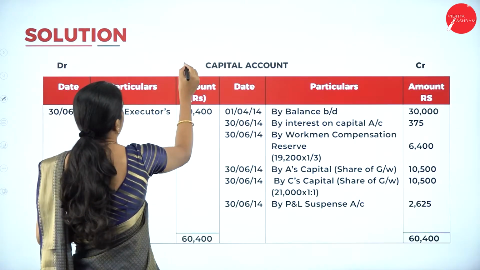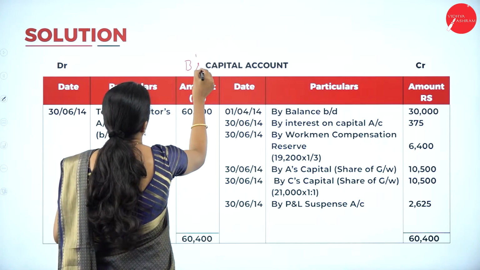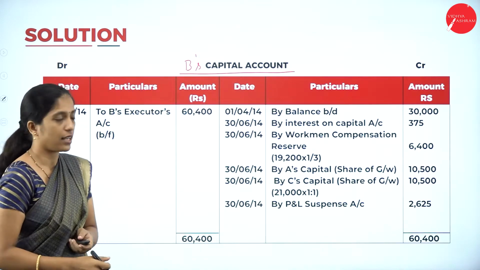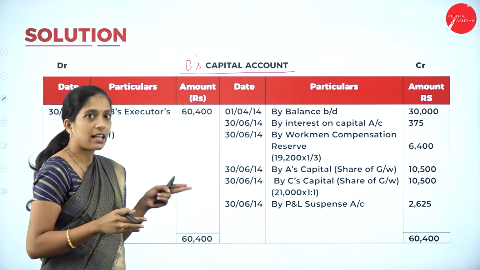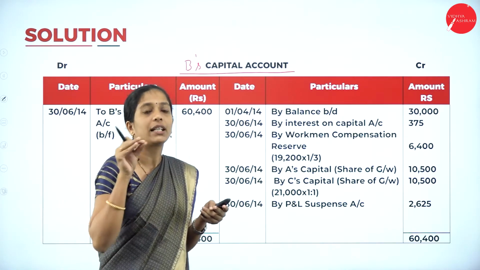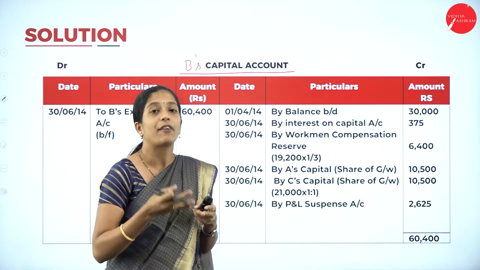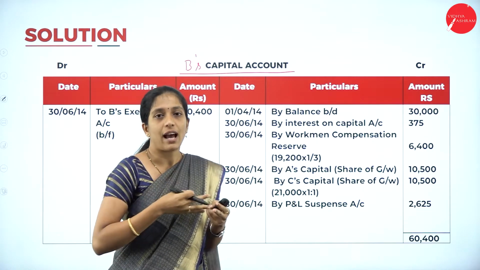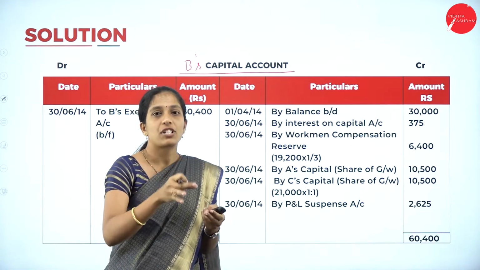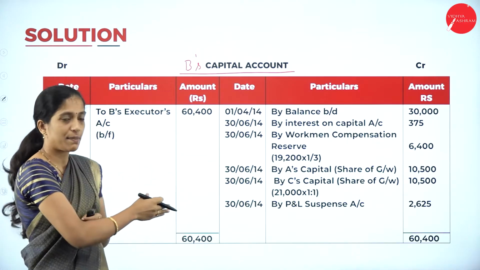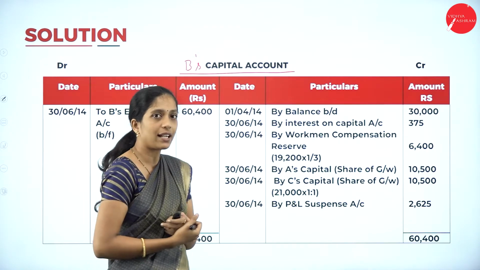So this is B's capital account. Write the heading. We are having debit as well as credit side. So here I have written the date because they have mentioned the date, right? On which date he has died and on which date we have to make payment. So all things they have written. So I have mentioned a date column also. Next, date, particulars, amount in the debit side, credit side, date, particulars and amount.